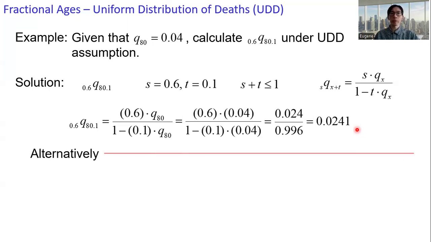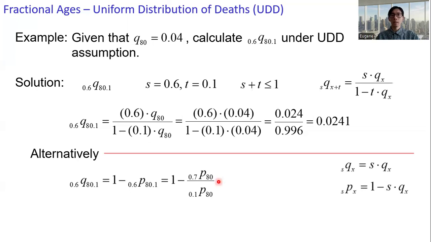Alternatively, okay, make use of the conditional probability. 0.6q80.1 equals 1 minus 0.6p80.1, and then express this p as 0.7p80 over 0.1p80. Here s is between 0 and 1.